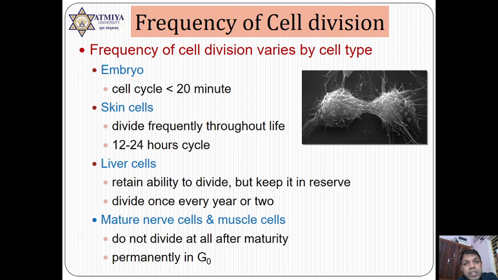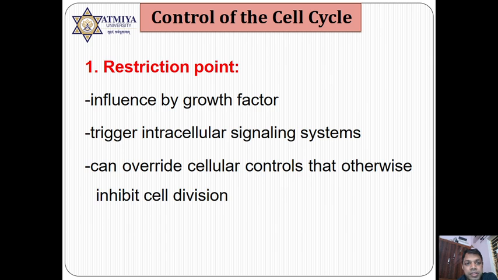The division frequency is always varying. In case of an embryo, it is dividing at a faster rate, taking less than 20 minutes. Normally, our cell takes 12 to 24 hours, and liver cells belong to the normal type, taking 12 to 24 hours. And there are those cells which never divide; examples are nerve as well as muscle cells.